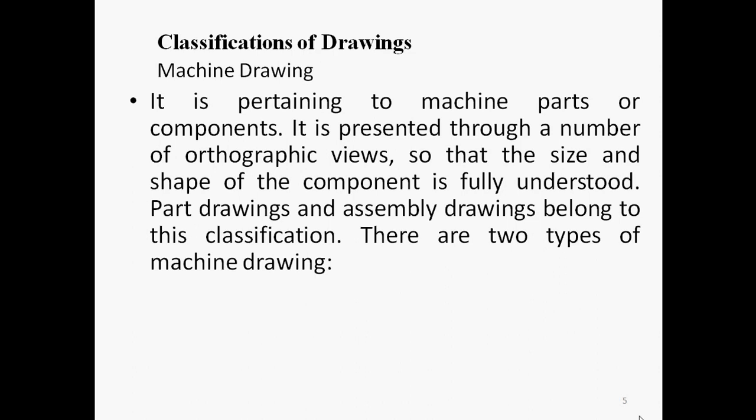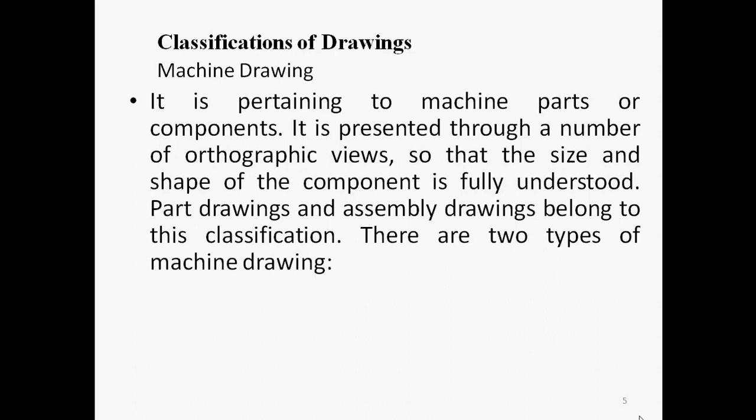So the drawing is nothing but orthogonal views, and orthogonal views means it may be front view, side view, top view. It may be one view, two views or three views, but the drawing must be clear.